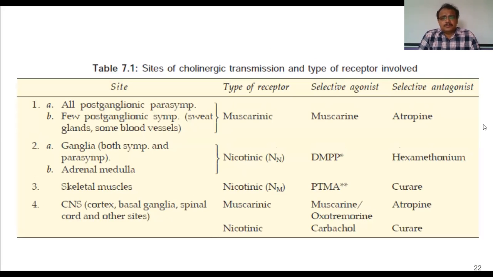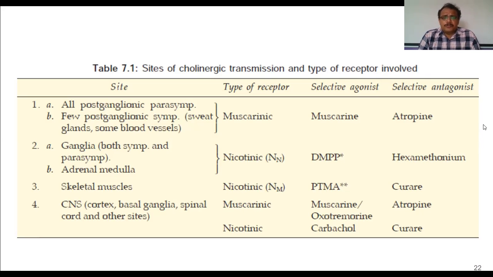Now let's see about the different types of receptors, where they are present, and what their agonists are. We'll discuss these things again in detail, but briefly you observe these things. The muscarinic receptors are present on all postganglionic parasympathetic nerve endings.